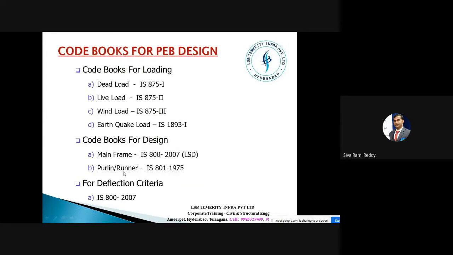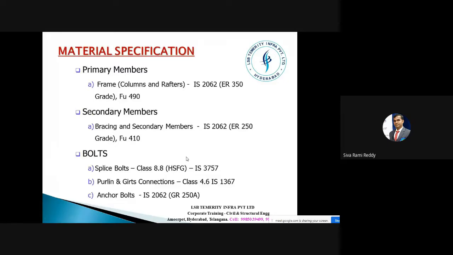For those kinds of secondary members, we have to use the code book IS 801 1975 to design them. For the deflection criteria, you can use the same code book, IS 800 2007. Then the material specification, what kind of material we need to use, especially grades of materials. For primary members like frame columns and rafters, you have to go to the code book IS 2062. From there, we have a grade of steel like E350 grade, and the ultimate strength is around 490. So this is the grade of steel for the frame that we can use.